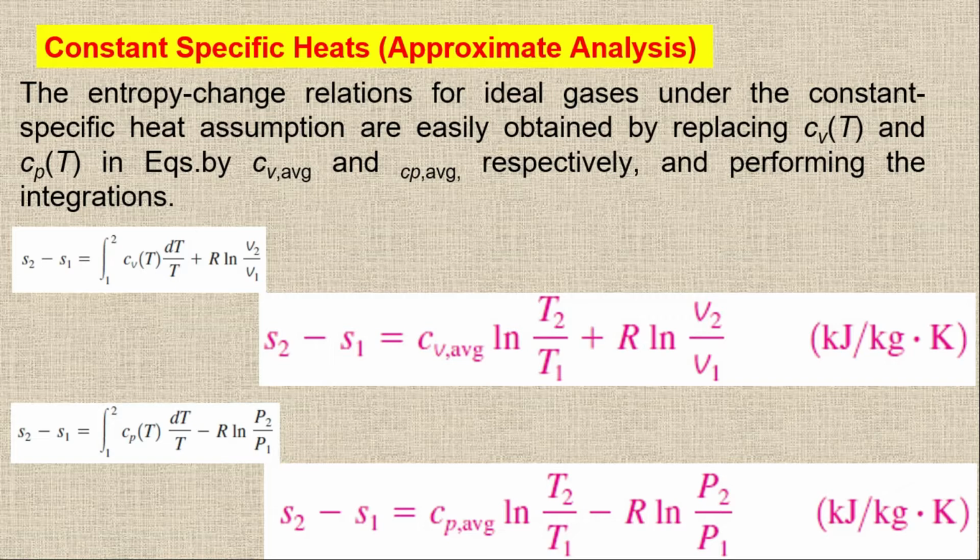Now the issue is, if we can use the specific heat approximation, then why do we have to use the exact analysis to find out the entropy change?